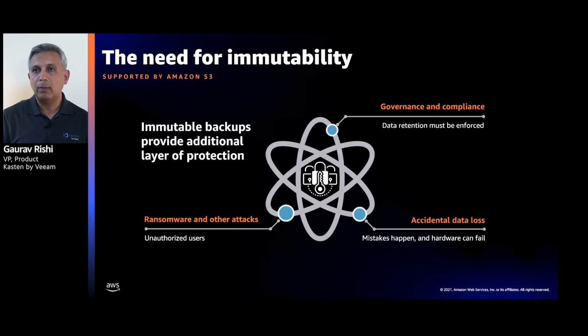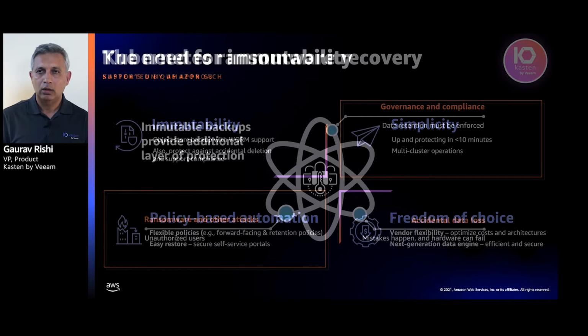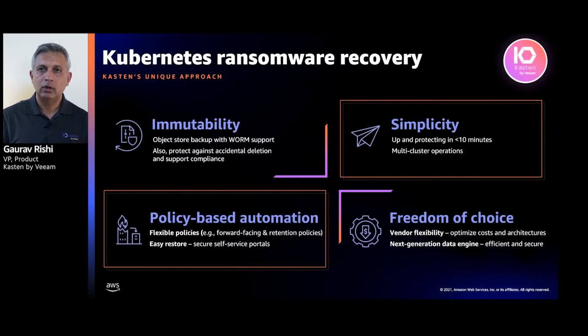And of course, there are governance and compliance reasons where immutability is actually a hard requirement. So Amazon S3 as an object store supports object-level immutability, and Kasten was the first one in the industry to give you a solution for Kubernetes ransomware recovery along with AWS. And the way that works is not only do we under the covers leverage immutability so that you have the WORM, or write once, read many option, so that any backup that you have stored and secured is possible to be read but not written again, and that makes it immutable. But we do it in a way which is extremely simple.